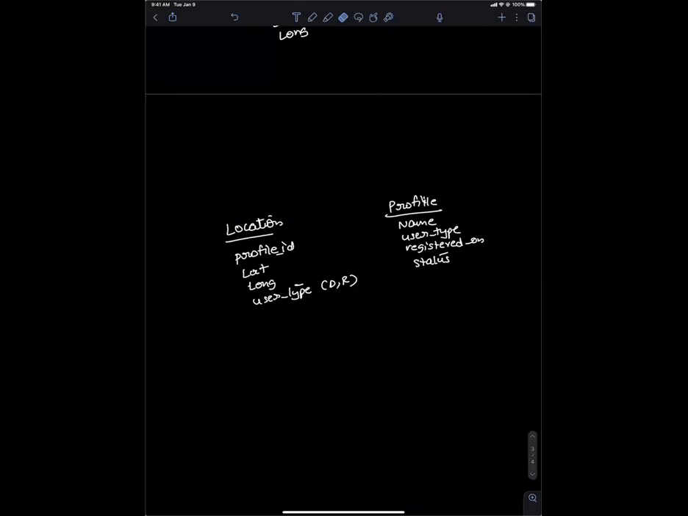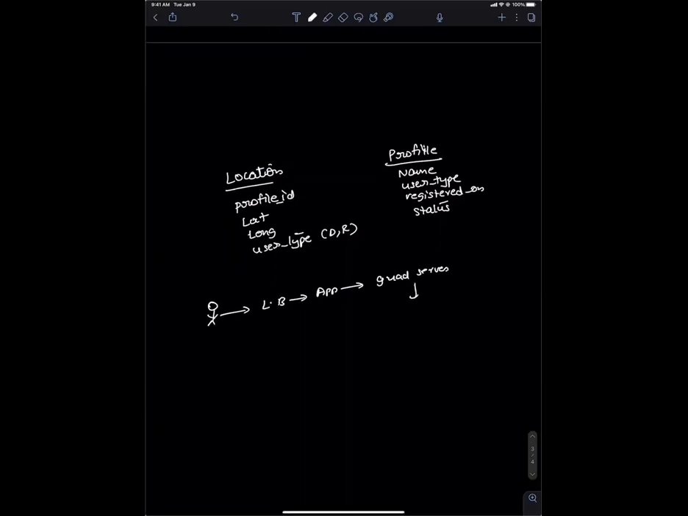Yeah. Ideally, when location information comes from the user, I'm thinking it will go to a load balancer, then to some app server, and then to a quad server, which stores the information in some cache and then updates your quad tree. And this information is then backed by a database.